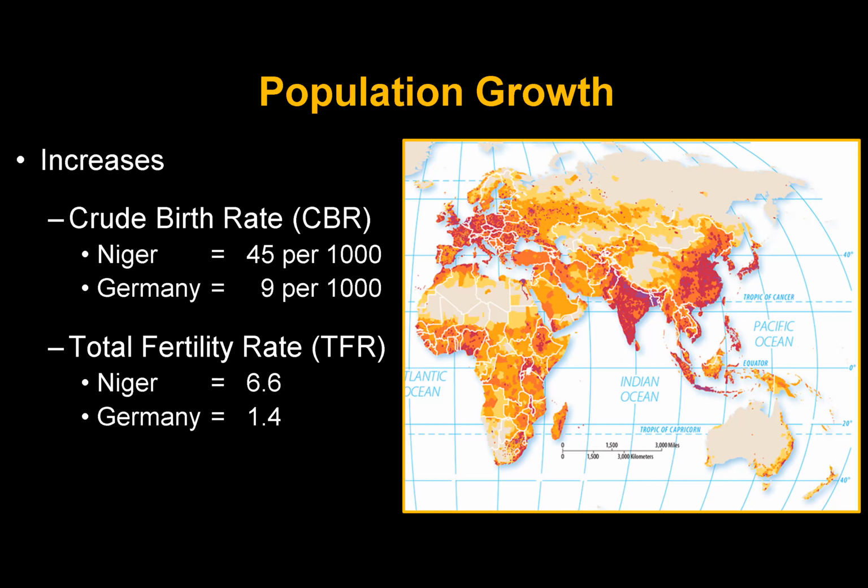An important thing to understand about this is that about 2.1 is replacement level. If you're a family with a father and mother, and you have 2 children, they replace the mother and father, and that's the replacement rate. So if you have 6.6, that's going to be growing. 1.4 in Germany means that they're not having enough children to replace their population. Another thing about population growth is immigration, people moving in and out, and that's going to be a topic coming up later. Some places have positive net migration and others have negative, and we'll talk about that.